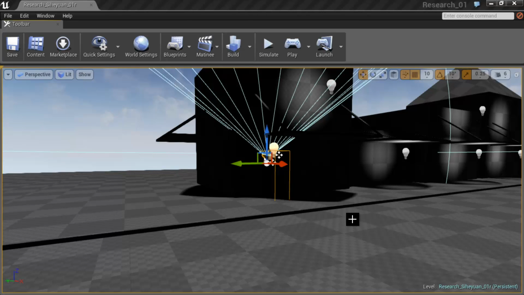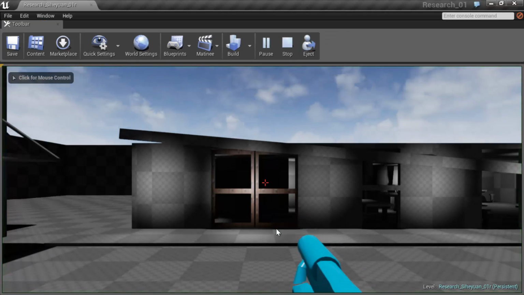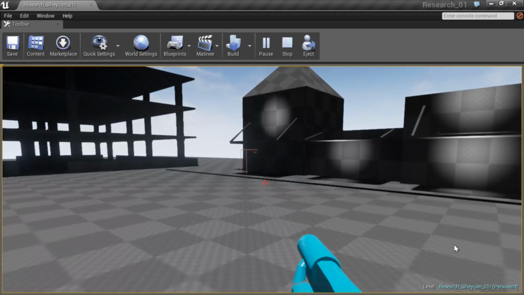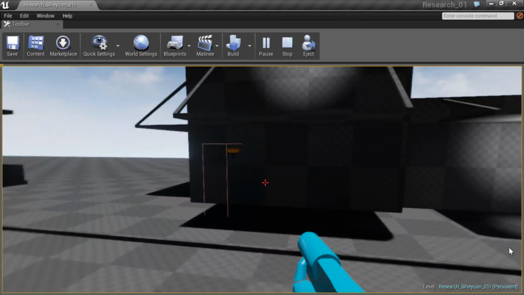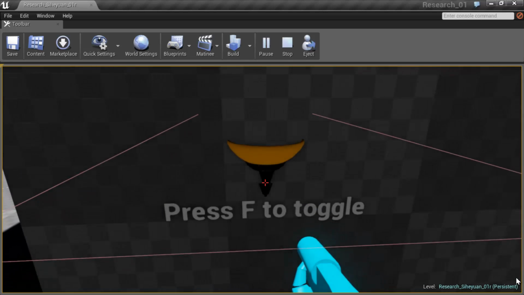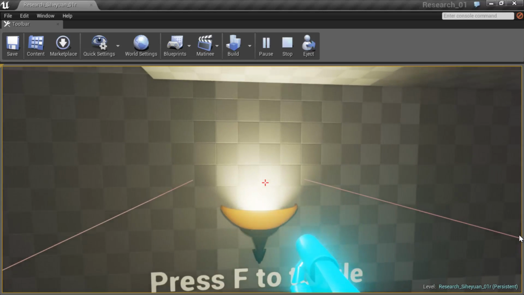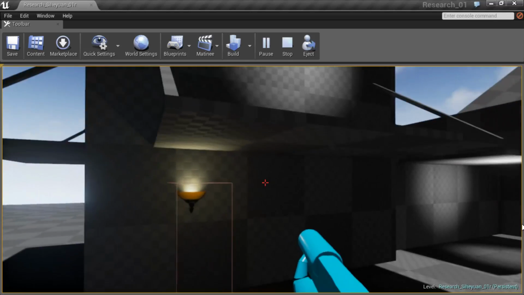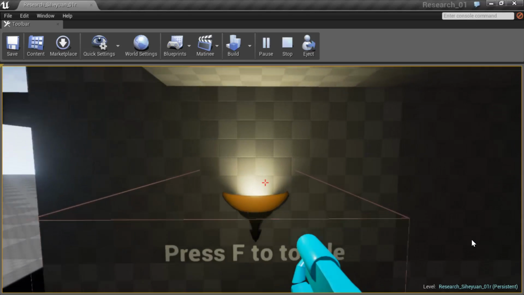Now that our level is rebuilt, let's test our newly placed light. And as you can see, it could use some adjustments in terms of the awning itself and the height of this light.